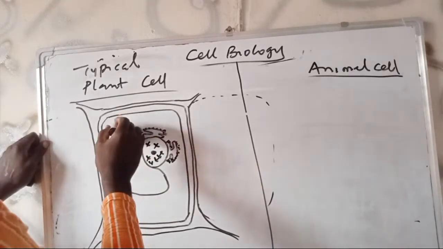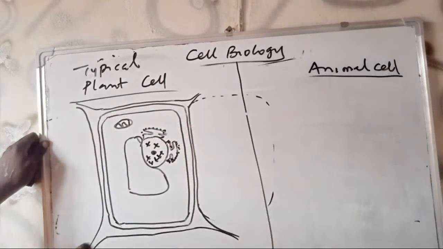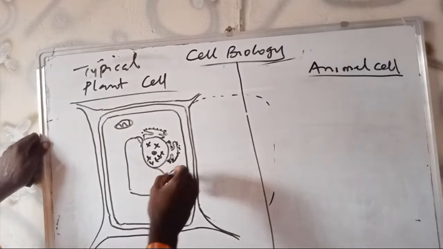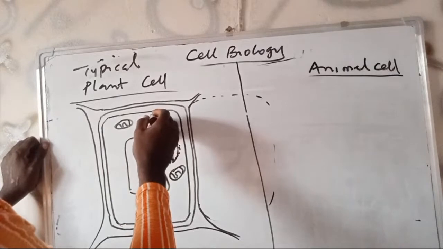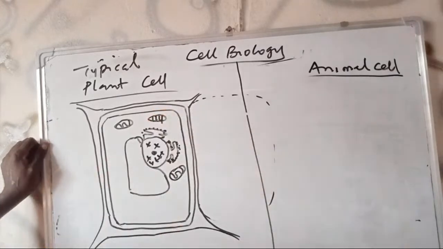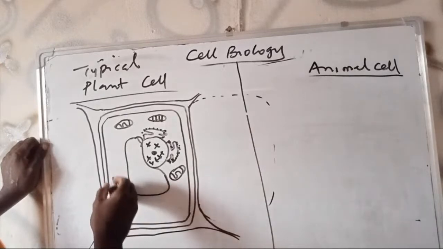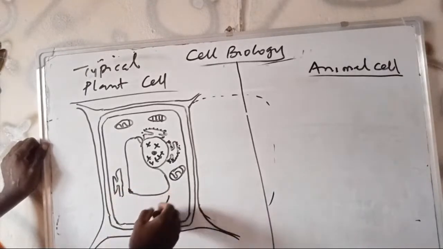Then draw your mitochondrion. We represent it with a spiral line. The number you draw is not a problem. In exam, just draw something to show that it is present. Then you can draw your chloroplast. This is the way to represent it. Then you also have your free endoplasmic reticulum lying. You have the Golgi apparatus.